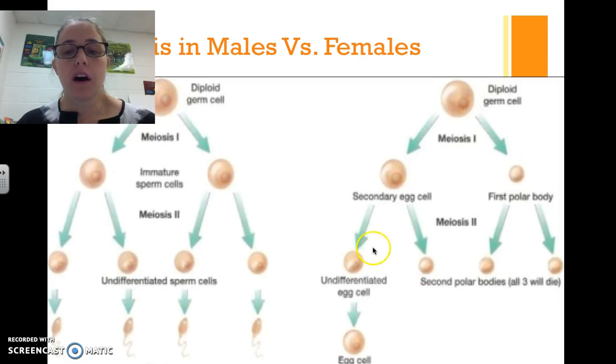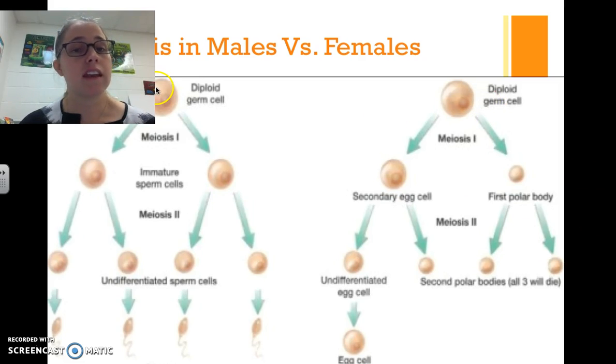The big part of what we make is the big egg cell that is apt to survive so that it can be fertilized. These little polar bodies will just be discarded. They'll be broken down and we'll recycle their parts for other divisions.